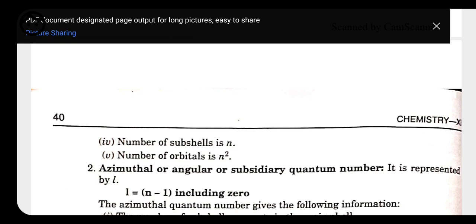Next, if we take the value of n as 3, that is 3 square, equal to 9. So here we have a total number of orbitals that is 9. How do we know? Because here we have 3s, 3p and 3d. s is having only one orbital, p is having 3 and d is having 5. 5 plus 3 is 8, plus 1 is 9. So it also gives us the number of orbitals present in any of the shells.